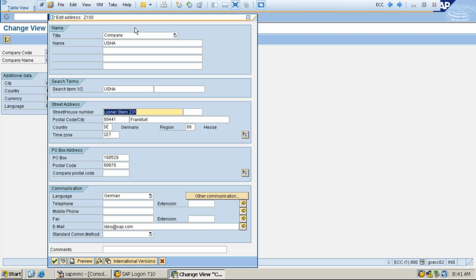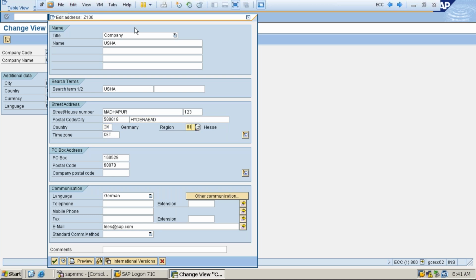What is the street? Where is it? Madhapur. Okay, Hitech City, Hitech Madhapur, and then postal code 500018. Let's say this could be Hyderabad. Country must be India.